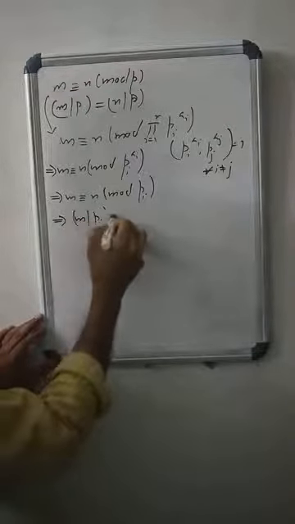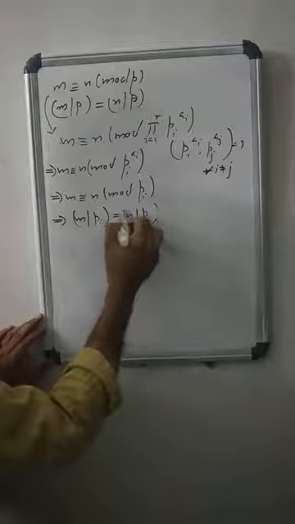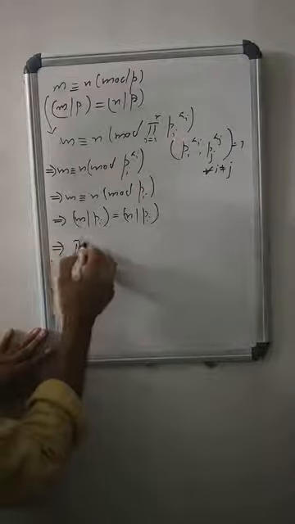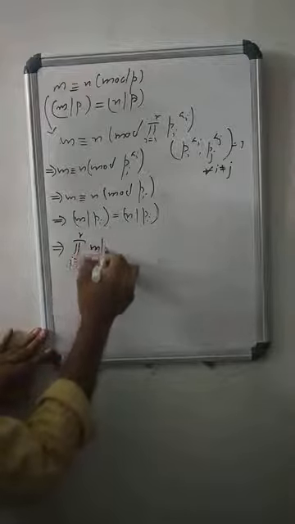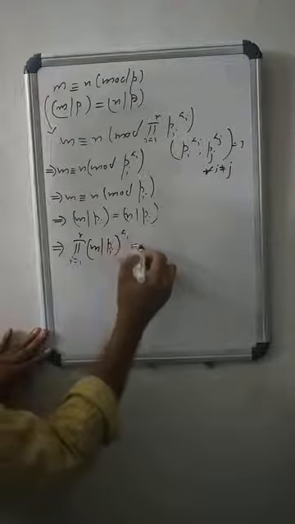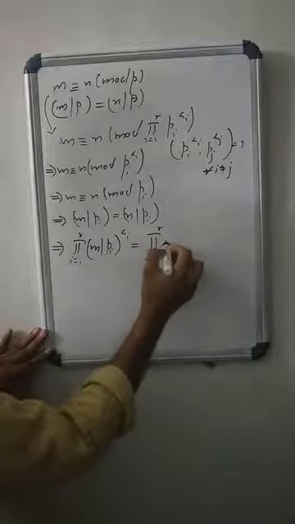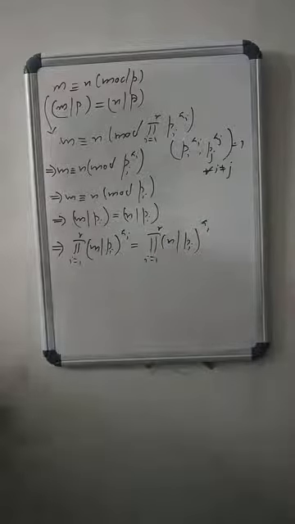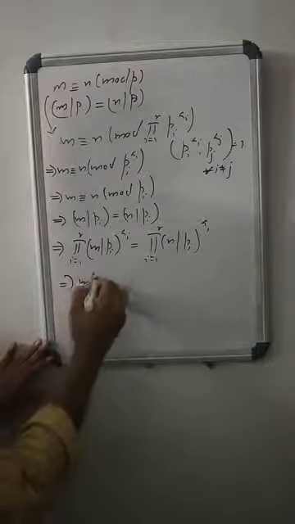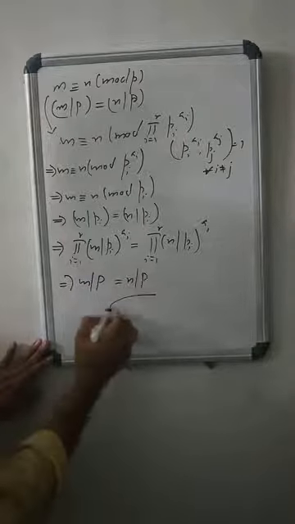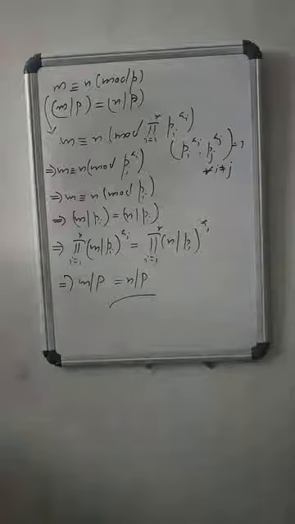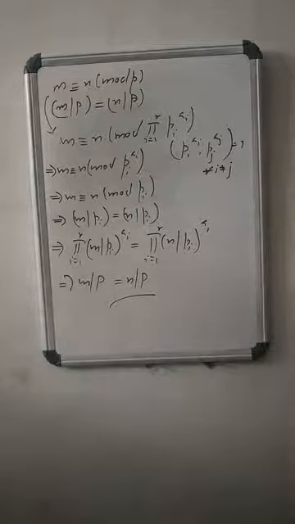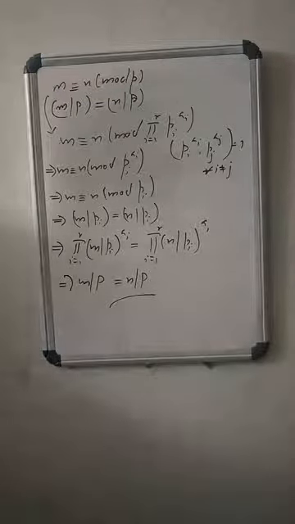Therefore (m/Pi) equals (n/Pi) by the result in the Legendre symbol. So the product of (m/Pi) to the power a_i equals the product of (n/Pi) to the power a_i. That means (m/P) equals (n/P). So when m is congruent to n mod P, where P is an odd positive integer, then (m/P) equals (n/P). Come to the next property.